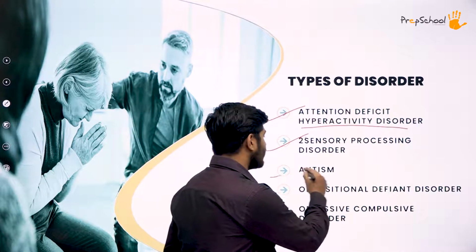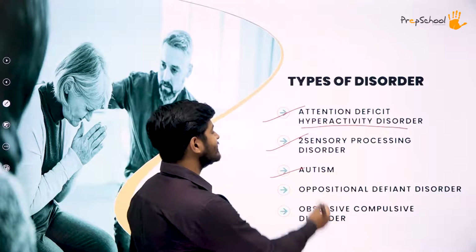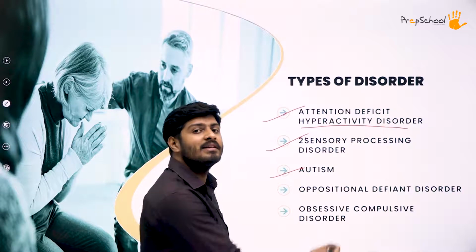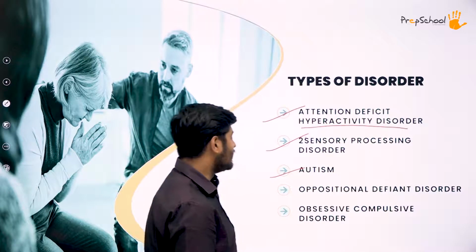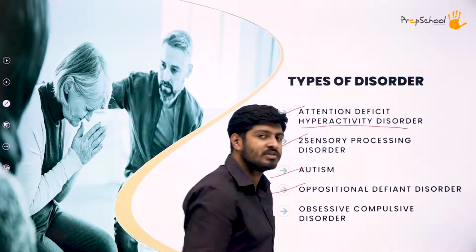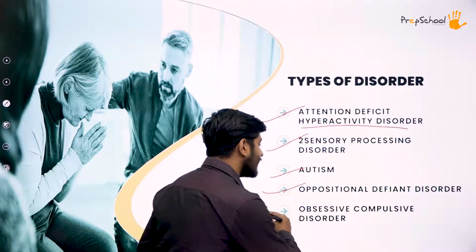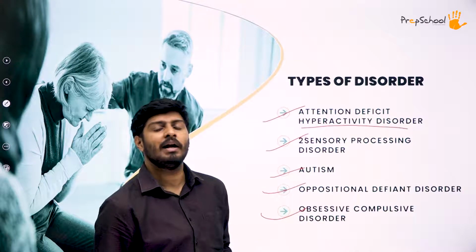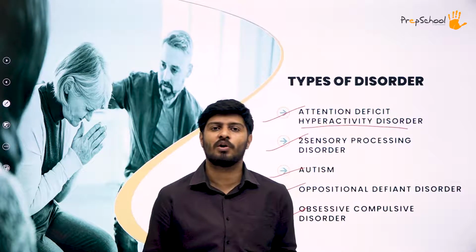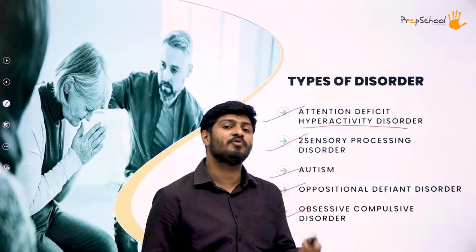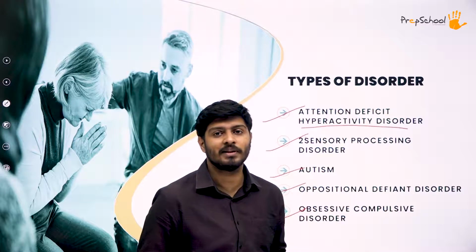And then we have autism spectrum disorder, abbreviated as ASD. Then we have oppositional defiant disorder. And finally, we have obsessive compulsive disorder. So we will be studying about all these different kinds of disorders, their causes and their different nature, and what all things will be there in that.